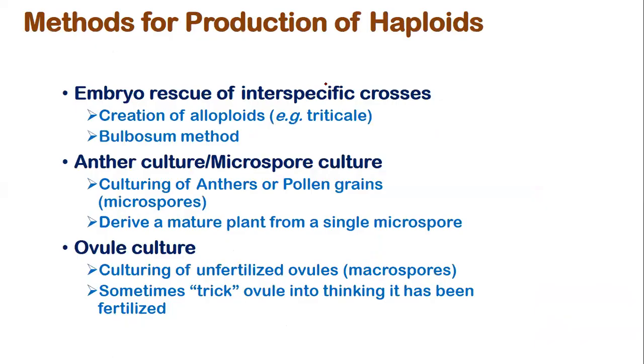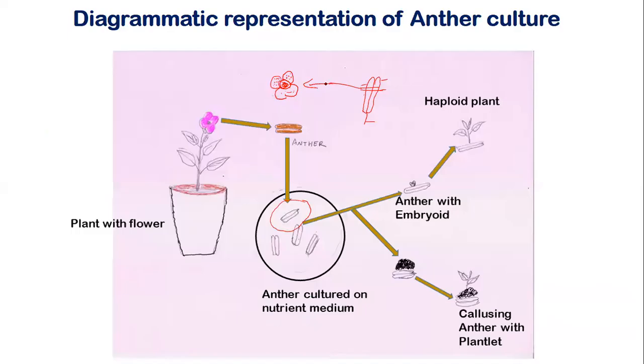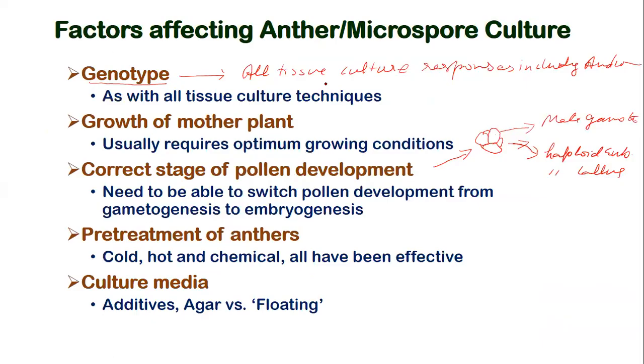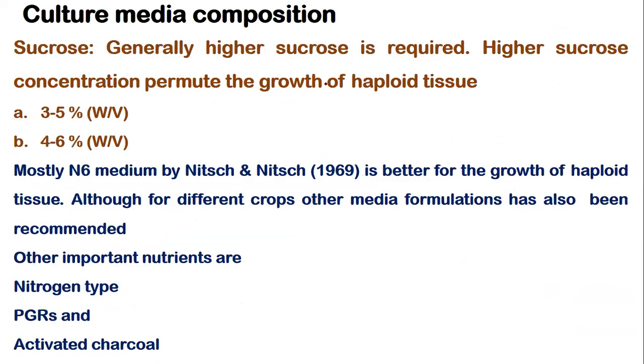But how we get the response from the haploid is important. Generally, it has been seen that the sucrose concentration plays a very important role. Haploid tissue can grow on a higher sucrose concentration where diploid tissue cannot grow. This is the basic concept.